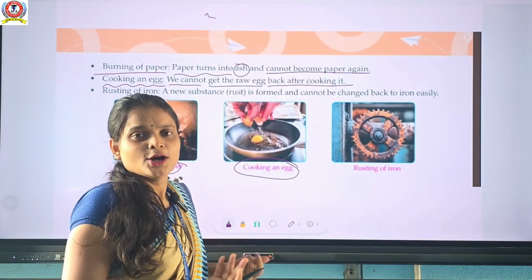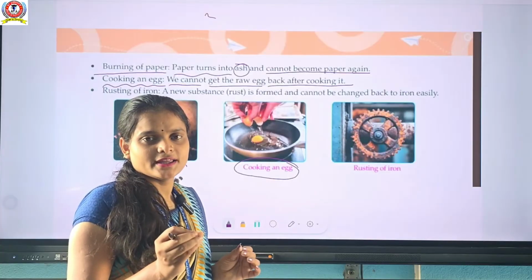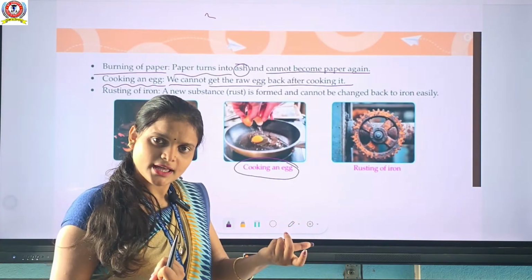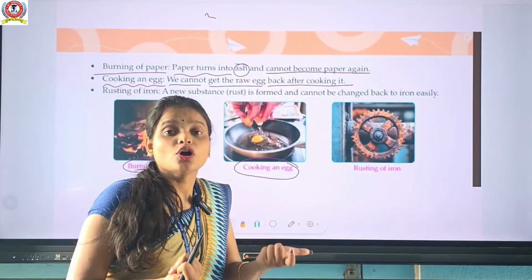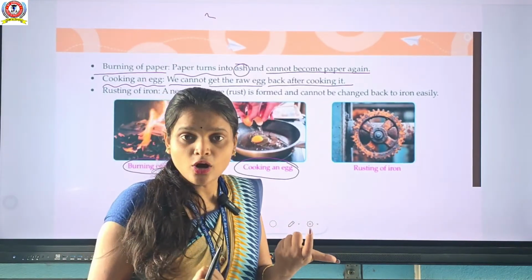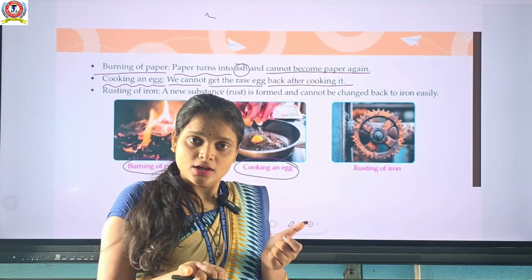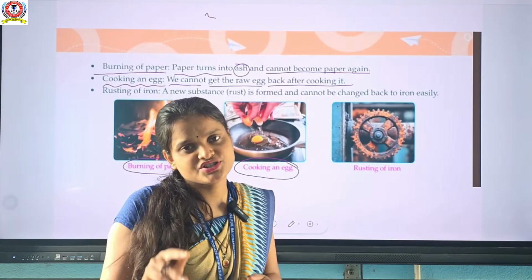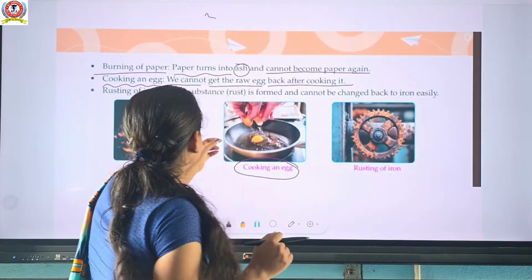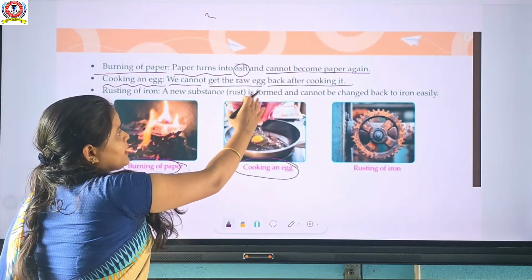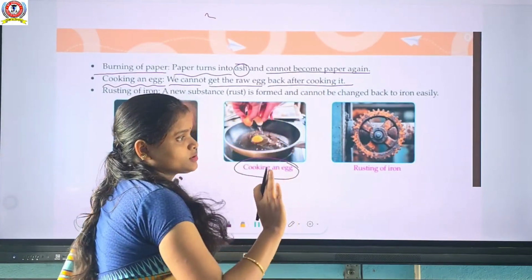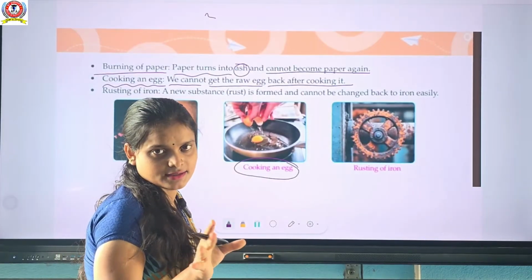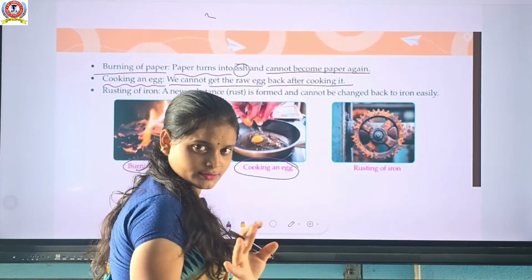आपको फिर से वो रॉ एग मिलेगा नहीं. अगर आप एग को बॉईल कर दोगे फिर वो रॉ एग आपको मिल सकता है क्या? That is not possible because boiling an egg or cooking an egg is an irreversible change. Okay, so we can't get the raw egg back after cooking it. Cook करने के बाद हमें original state मिल ही नहीं सकता है. Is it clear?